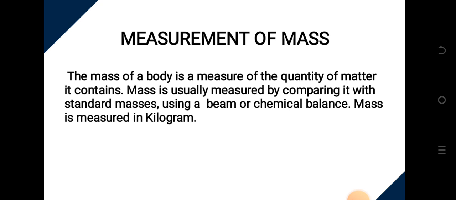The mass of a body is the measure of the quantity of matter it contains. So the quantity of matter contained in the body is what mass is all about. And mass is usually measured by comparing it with a standard mass. What do I mean by standard mass? You are talking about a mass of known value. So when we want to determine the mass of an unknown value, we have to compare it with the mass of a known value, which we call the standard mass. And how do we do this? We do it by using an instrument called the beam balance or chemical balance. It is important to know that mass is measured in kilograms. In our previous classes, when we talked about units and measurement, I said mass is measured in kilograms.